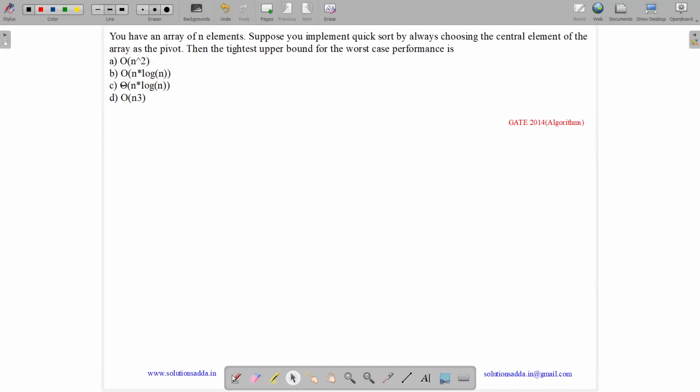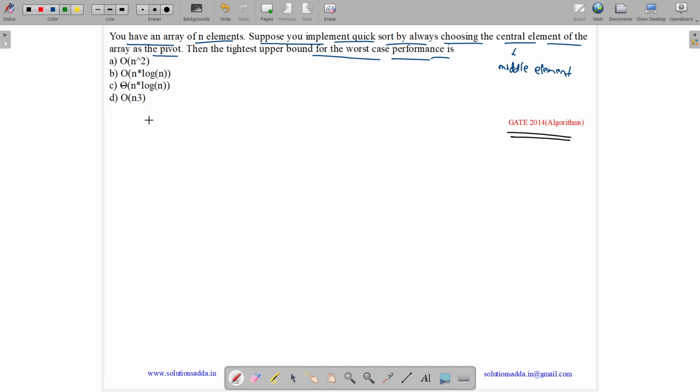This question belongs to the algorithms subject and was asked in GATE CSE 2014 Set 3. The question states: you have an array of n elements. Suppose you implemented quicksort by always choosing the central element of the array as pivot. Central element means middle element. Then the tightest upper bound for the worst case performance is?